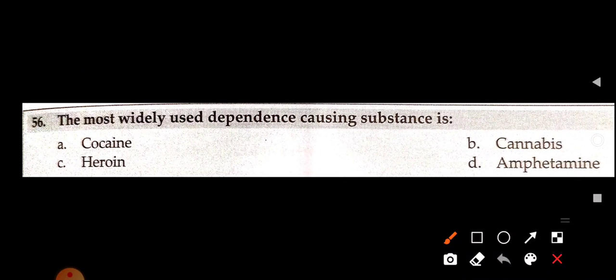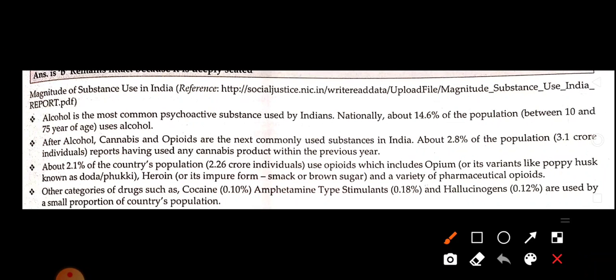Now, the most widely used dependence causing substance is cocaine, cannabis, amphetamine, heroin. Which one? Answer is cannabis. If alcohol is in the options, then go for alcohol. Okay, let's discuss. Alcohol is the most common psychoactive substance in India. So 75 year of age, 14.6, and alcohol, after that cannabis, then opiates are the next.